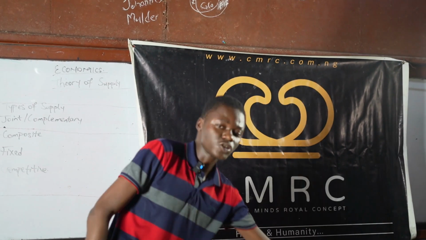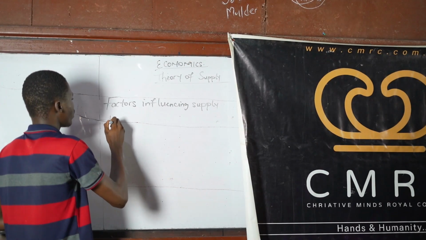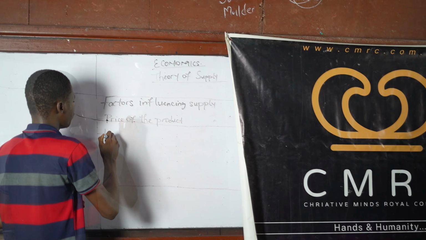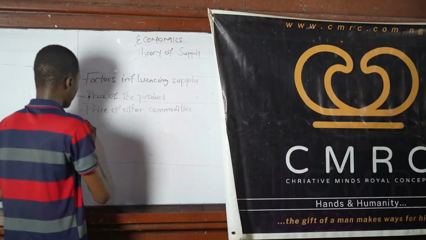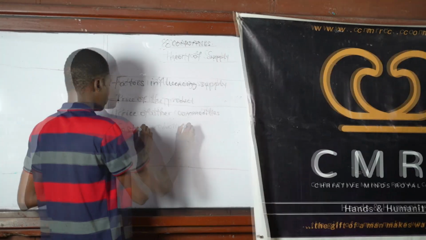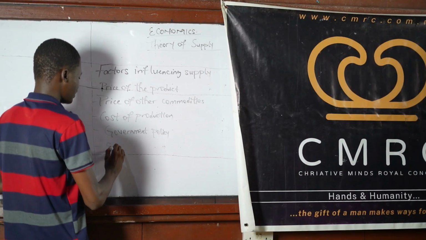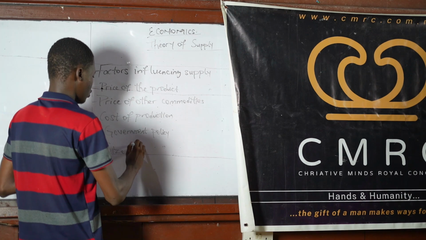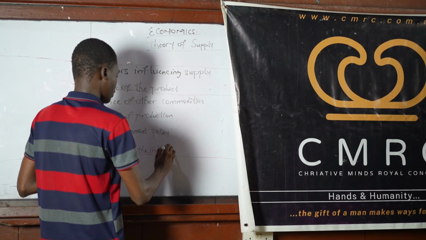Moving on, this takes us to the factors influencing supply. Number one, we have price of the product, then price of other commodities. We have cost of production. We have government policy, and we have size of the industry.